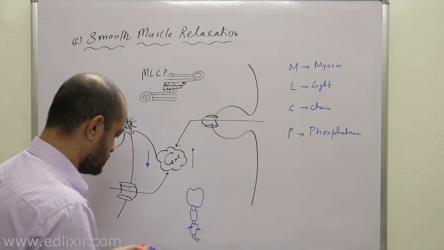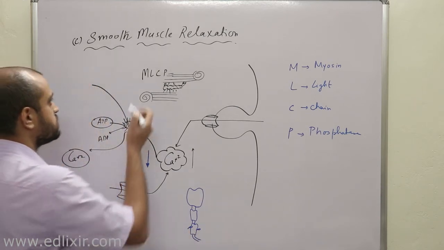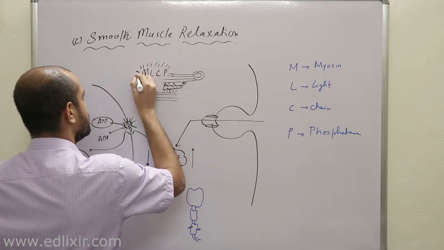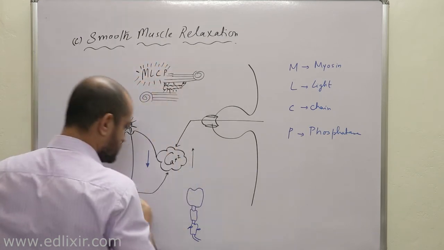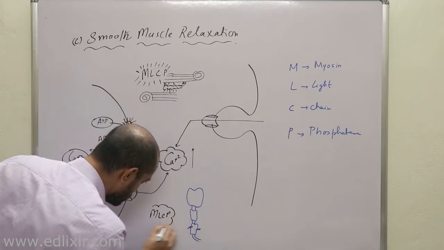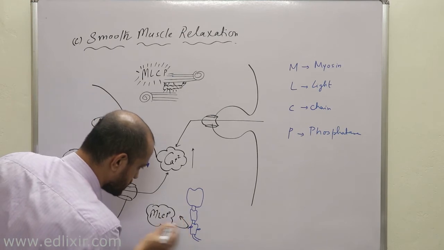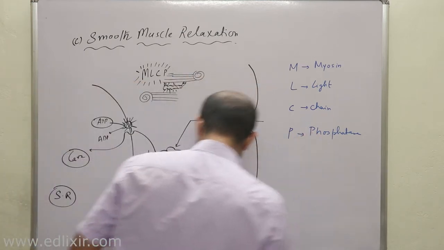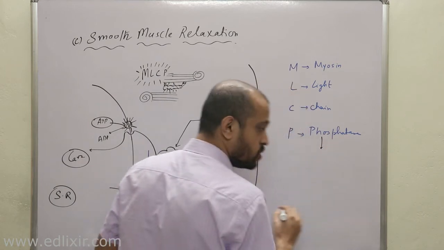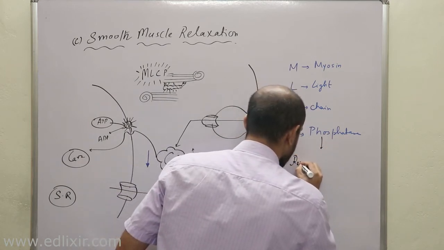Now listen, what happens is that whenever MLCP is triggered, MLCP removes these phosphates. Now, what do you mean by phosphatase? Phosphatase means any enzyme which removes phosphate. Clear?